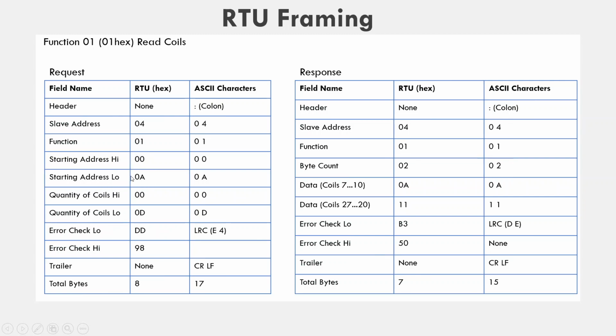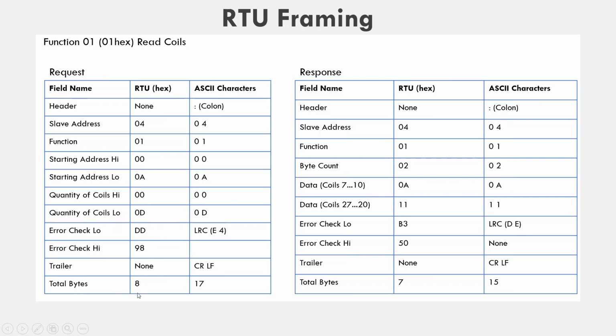This will become the address of the coil. This is the quantity of the coils to read or write. Coil high means the highest byte of the address, and coil low means the lowest byte of the address. And here the error check lower is 16-bit, and there is a trailer, which is none.